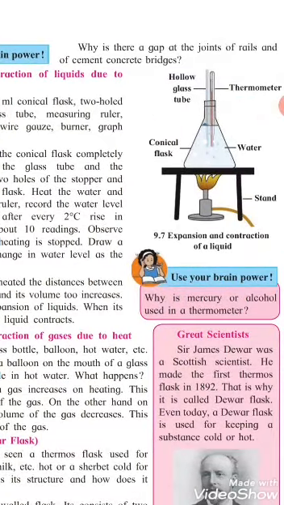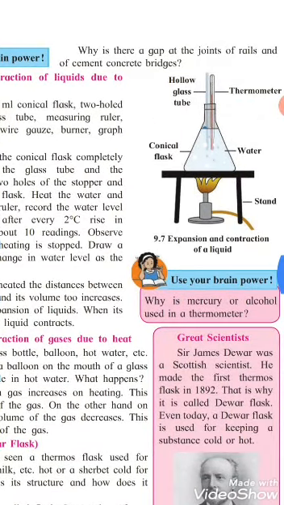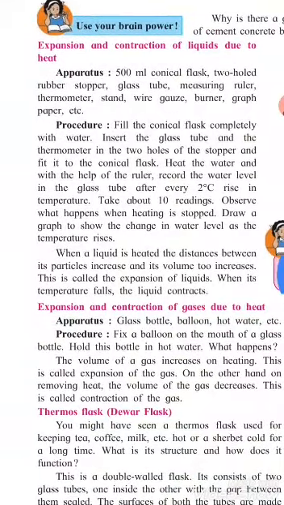Now see what will happen. Start heating the water with the help of the burner, and as soon as the water starts to become hot, you have to record the level in the glass tube after every 2 degrees Celsius rise in the temperature. Take about 10 readings. Observe what happens when the heat is stopped. After some time, stop the heat and observe the same flask where you placed the hollow glass tube and one thermometer.